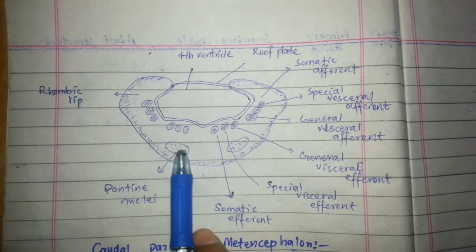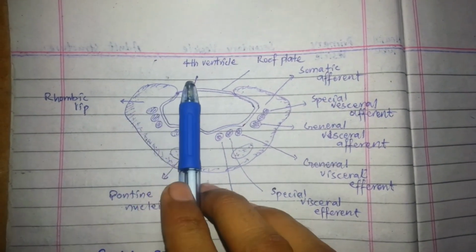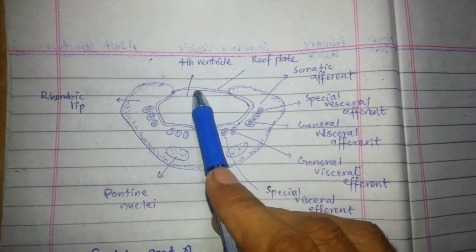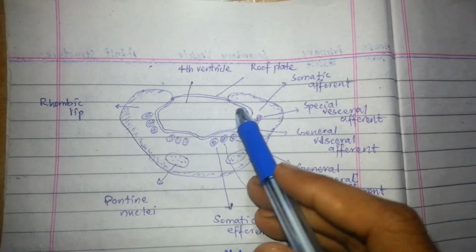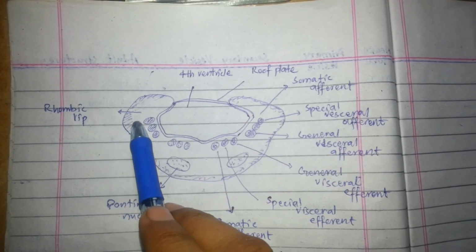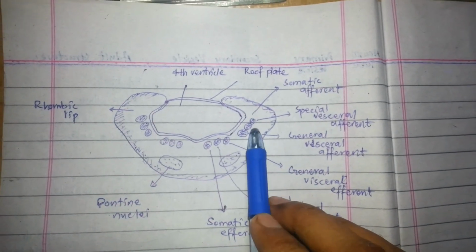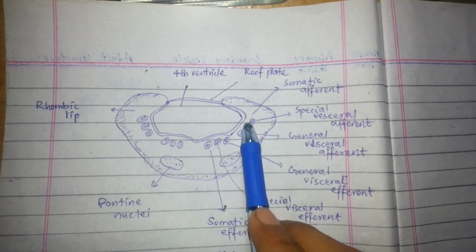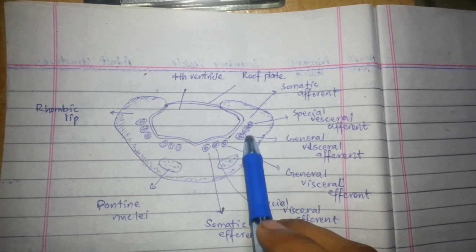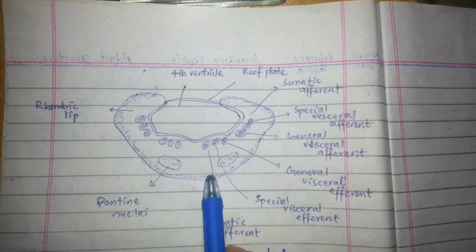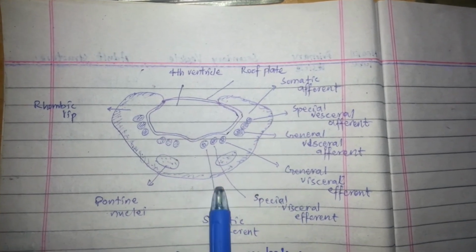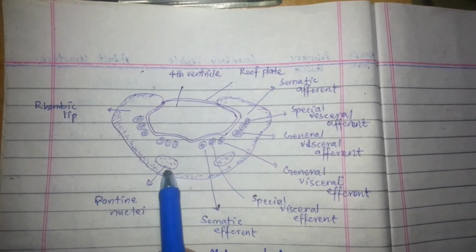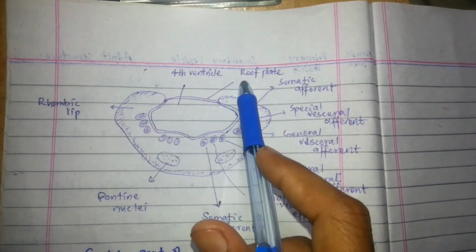Now for the diagram. Here is the fourth ventricle roof plate, a single layer of ependymal cells, and this is the rhombic plate, with the somatic afferent, special visceral afferent and general visceral afferent groups of neurons. Then the general visceral efferent, special visceral efferent and somatic efferent groups are the efferent neurons. The pontine nuclei are present here, and the roof plate is here.